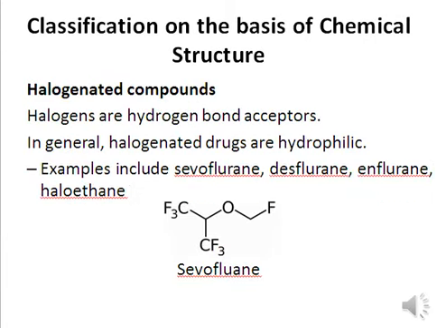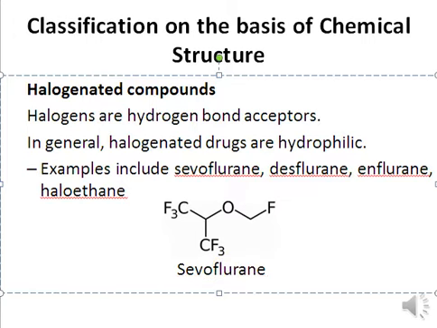Now we have halogenated compounds. Halogens are hydrogen bond acceptors. Because of their hydrogen bond acceptor ability, they are hydrophilic, meaning they have affinity for water. So in general, halogenated drugs are hydrophilic. Examples of halogenated drugs include sevoflurane, desflurane, enflurane, and halothane. Here we have the structure of sevoflurane.